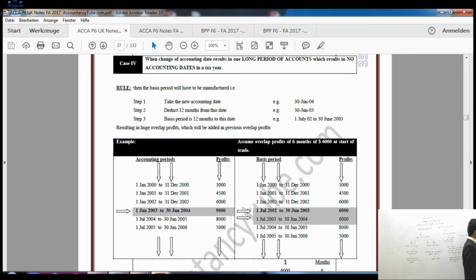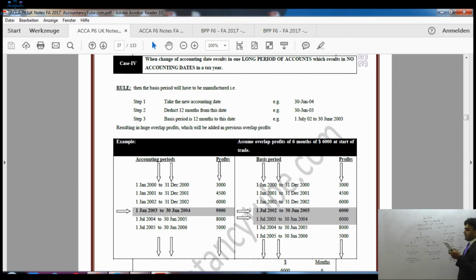Take the new accounting date. So new accounting date is 30th of June 2004, isn't it? Accounting date. It is not asking about accounting period. So accounting date is 30th of June 2004. That is new accounting date. Deduct 12 months out of that. So if we deduct 12 months out of that, it would be 30th of June 2003.